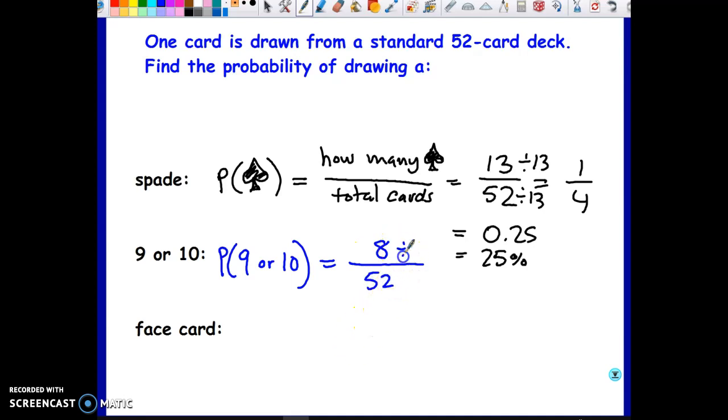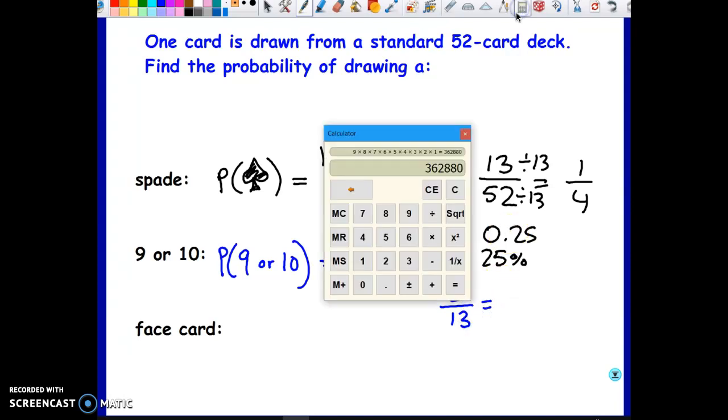And again, if you choose to write it as a fraction, I expect you to divide by the greatest common divisor, which in this case I believe is 4, to be 2 over 13. And if you divide in a calculator, 2 divided by 13, you get 0.153, and that means you're going to get 15.3%.